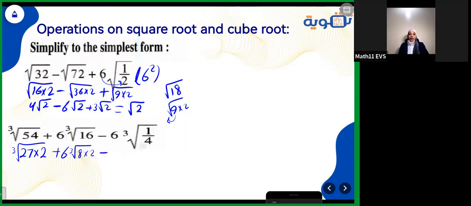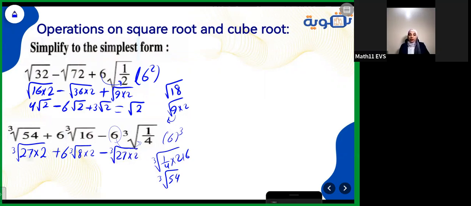As I told you, if you have a fraction, the number outside, get it inside, please. But here it's a cube root, make it power 3. Don't forget that. So now I have cube root of quarter multiplied by 216. Using the calculator, yes, as you can see, it will be cube root of 54. I just did it. It was 27 multiplied by 2. So yes, we put it here as cube root of 27 multiplied by 2.